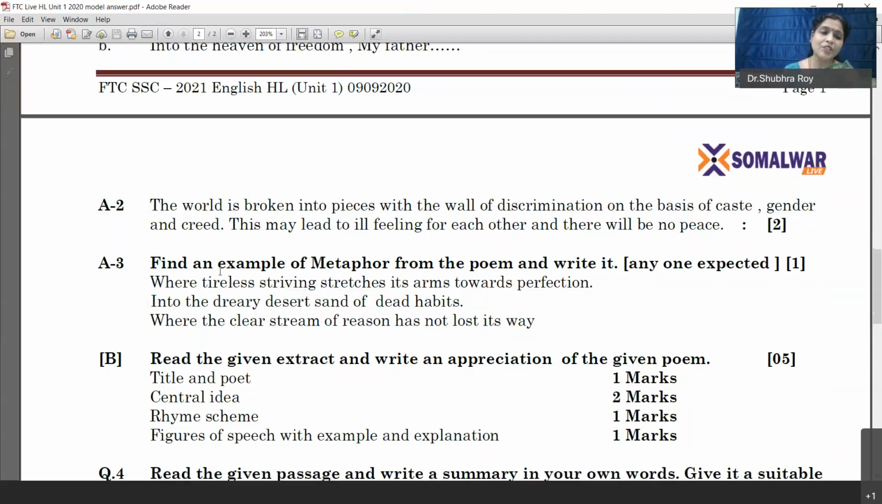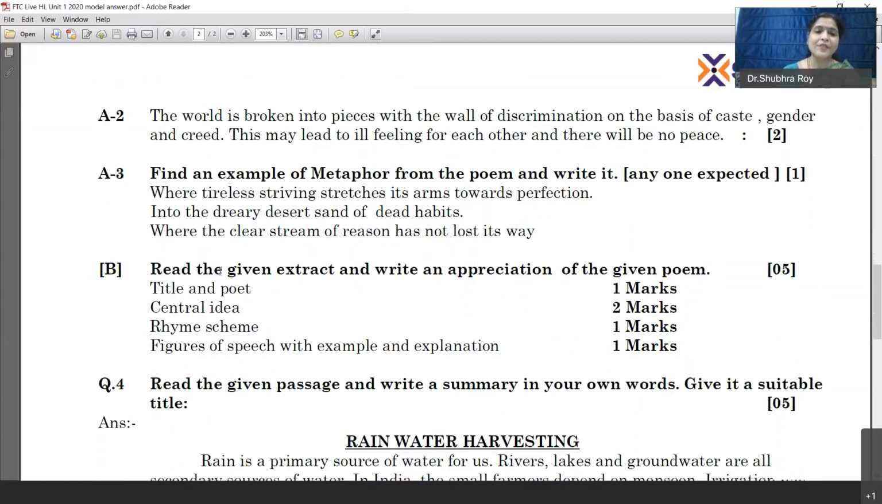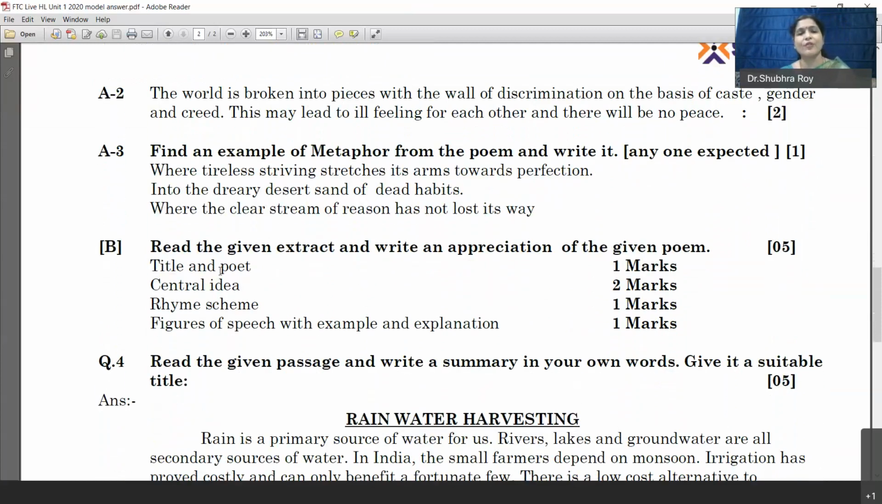Now, question number 3B part is the appreciation of a poem. Appreciation is a different poem. Although you get the same poem, in your activity sheet you will have 2 different poems, one for comprehension and the other for appreciation.